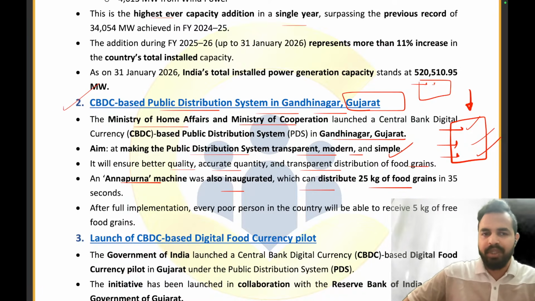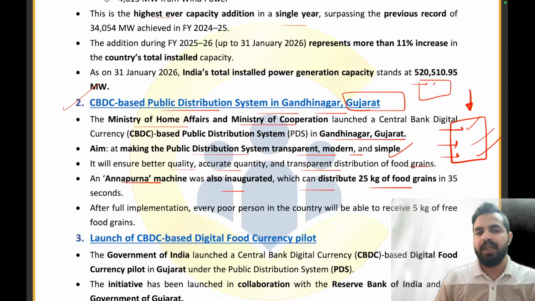So this is one of the projects which is really very important and can be asked in the examination. And this machine which has been mentioned here, it was inaugurated. This machine has the capability of distributing 25 kg of food grains in 35 seconds, just like your ATM machine, right? In your ATM machine, you just go and swipe your debit card and it gives you the money. Similarly, here the person will be able to withdraw 25 kg of food grains in just 35 seconds from this particular machine.